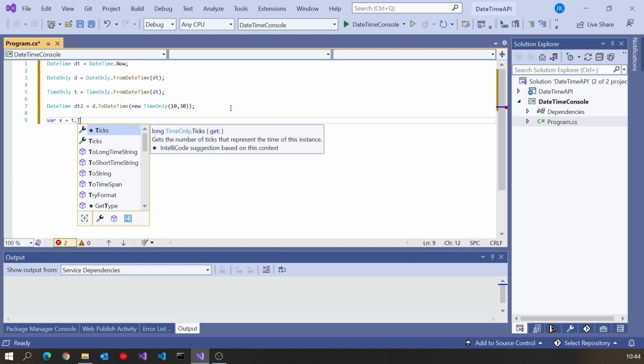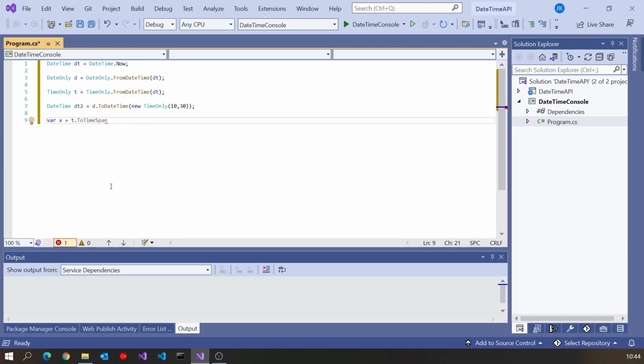So although you can convert a date to a DateTime, there's no direct conversion for a time to a DateTime. But what we can do, as I mentioned, the best way of representing a time on its own before these came in was to use a TimeSpan. So I can do a ToTimeSpan, and then that will just give me the TimeSpan equivalent. Let's call it TS for TimeSpan, and that's what we'd have there. I'm not going to go through all of these methods and little bits and pieces.